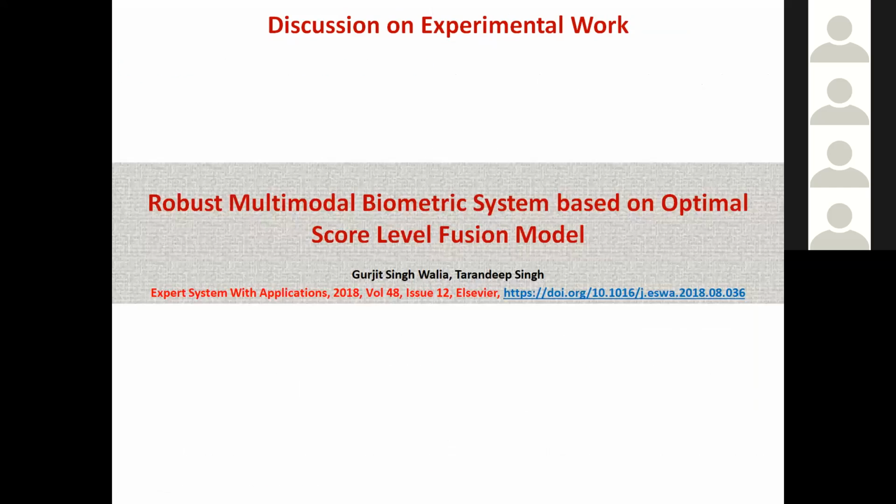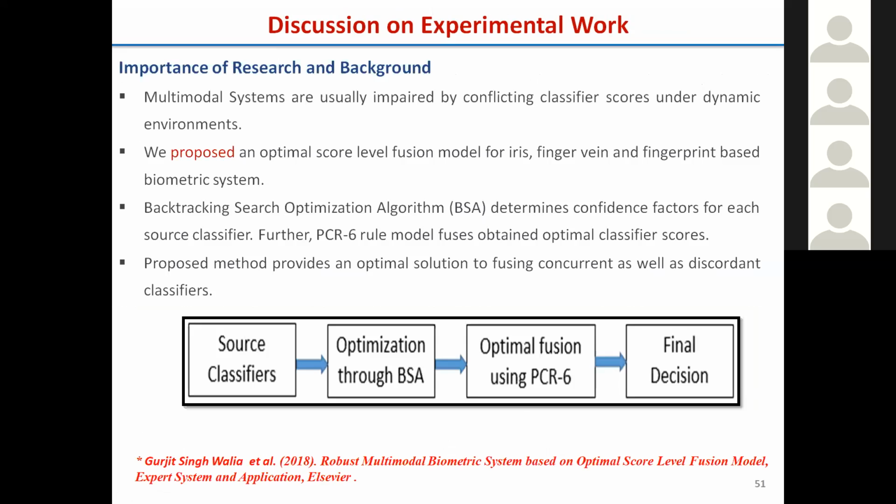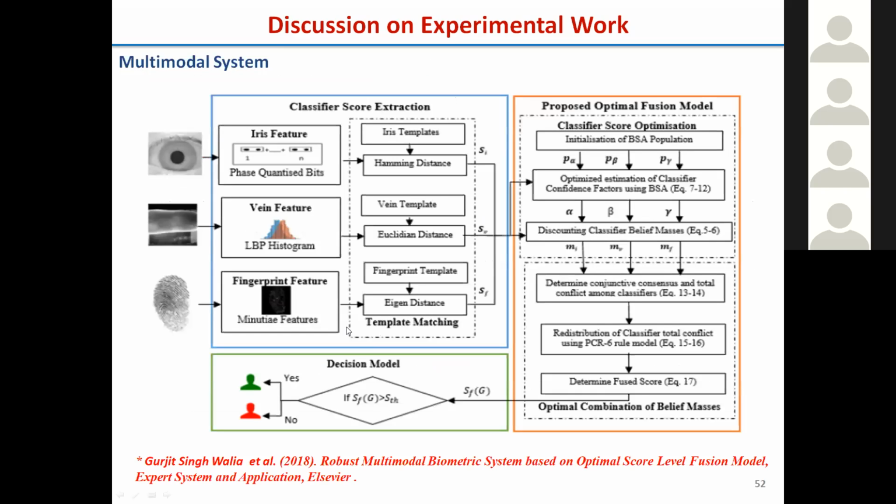One is this multimodal system with score level fusion. Here we build the system where we have multiple classifiers. Then we require the optimization, BSA. Then we have an optimal fusion using the PCR rule, and we take the decision. Right, this is the whole system that I have shown here.